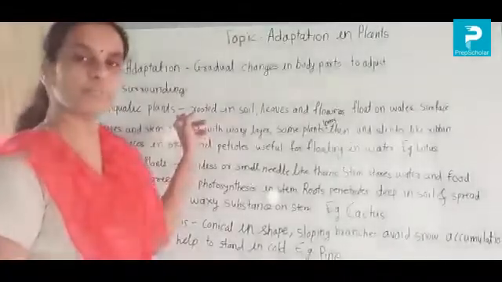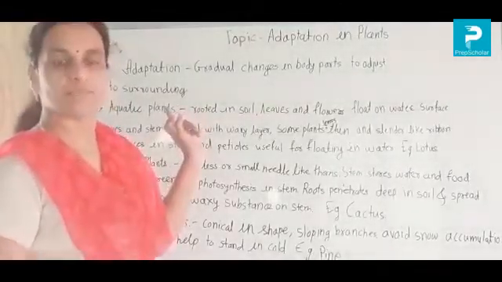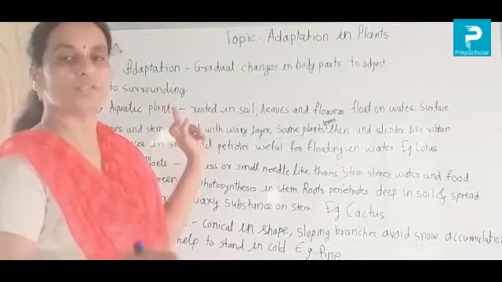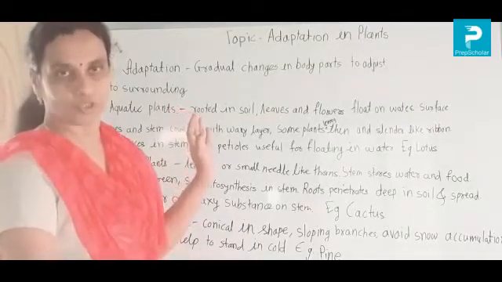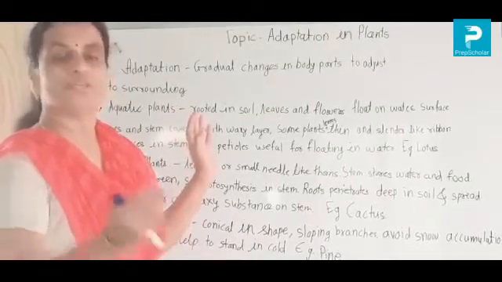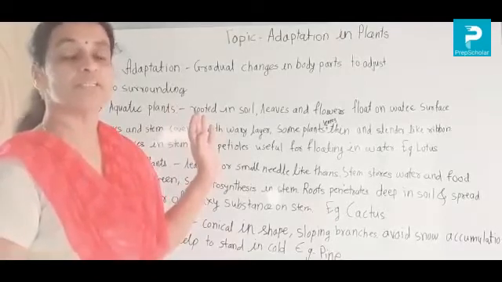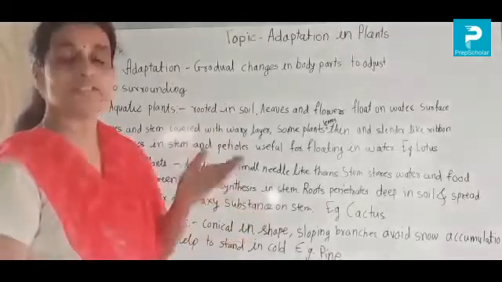Now, the first adaptation is in aquatic plants. What is meant by aquatic plants? Aquatic plants means those plants which grow in the water. For example, we can say lotus.